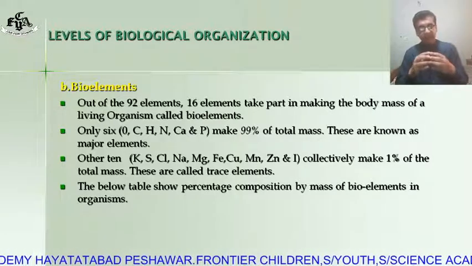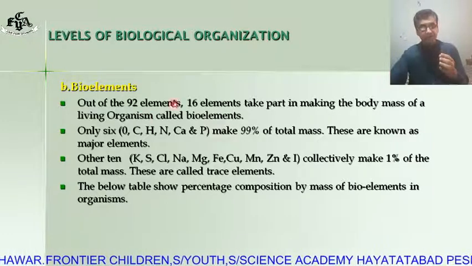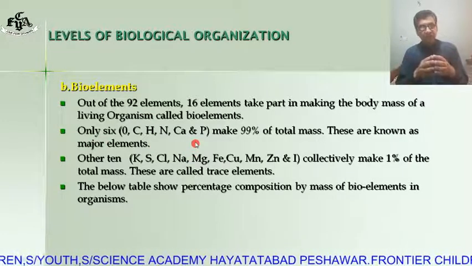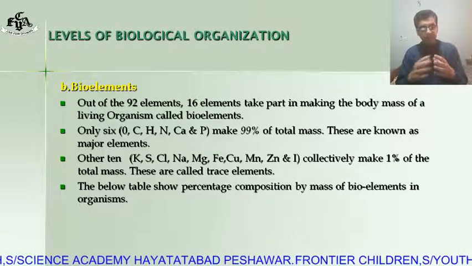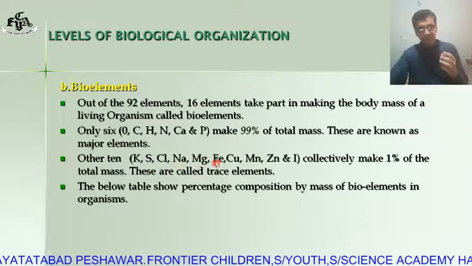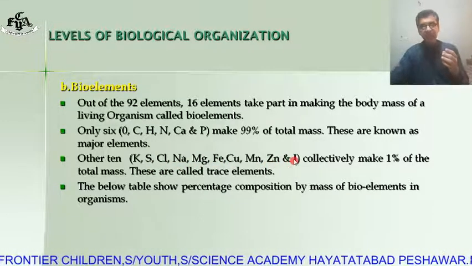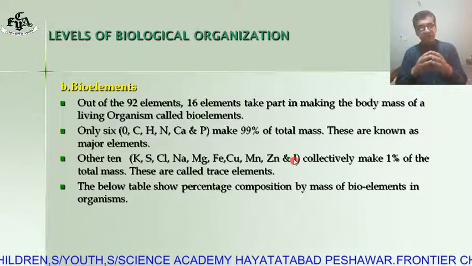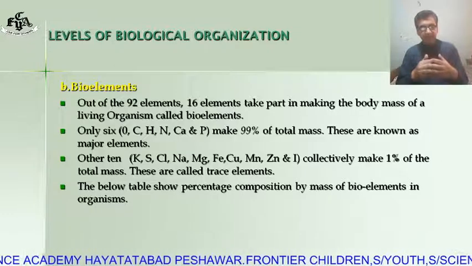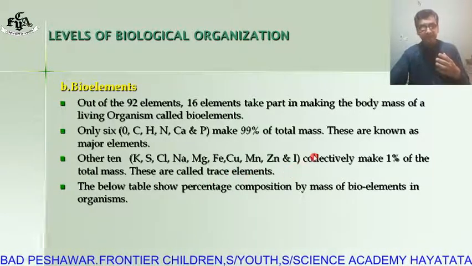These 6 bioelements are called major elements. The remaining 10 bioelements, that is potassium, sulfur, chlorine, sodium, magnesium, iron, copper, manganese, zinc and iodine, collectively make 1% of the total mass of a living body, and these 10 bioelements are called trace elements.